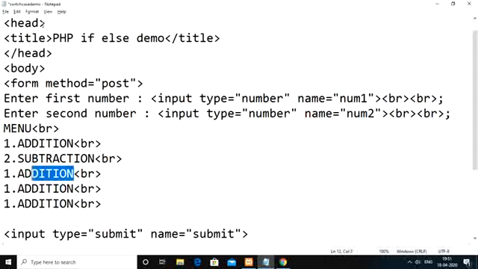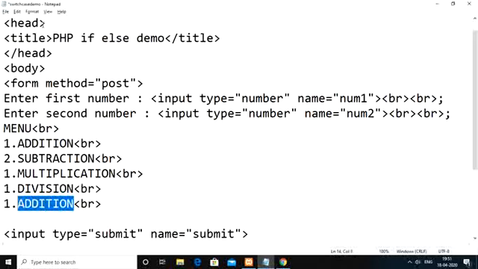Then multiplication. Then here you have to perform division. Then finally you have to perform modulus. So 1, 2, 3, 4 and 5.